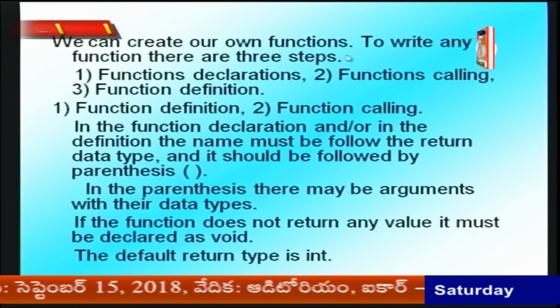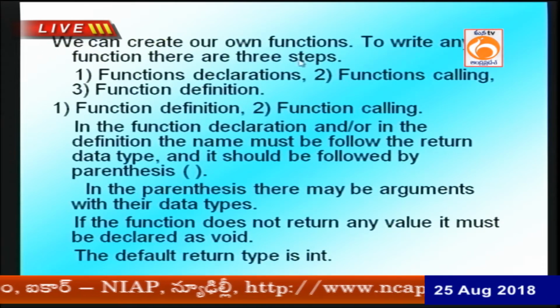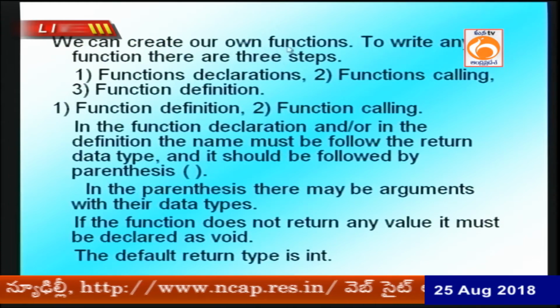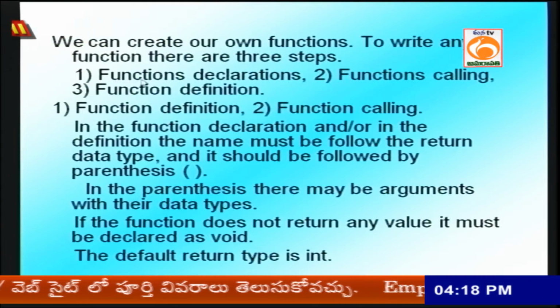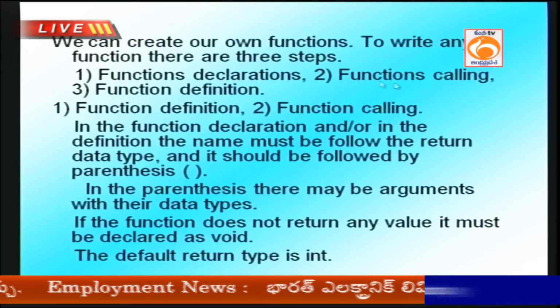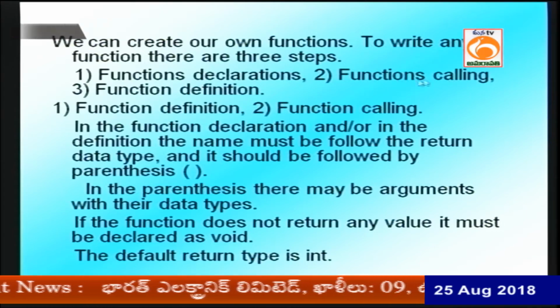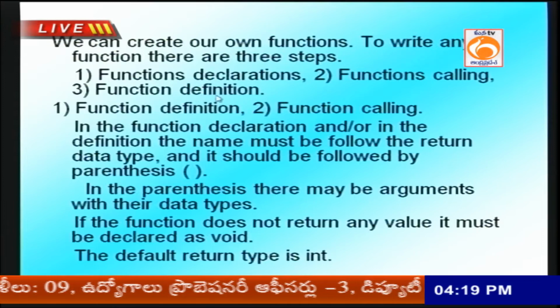How to create a user defined function? You have to write 3 steps. Step number 1: function declaration. Step number 2: function calling. Step number 3: function definition.